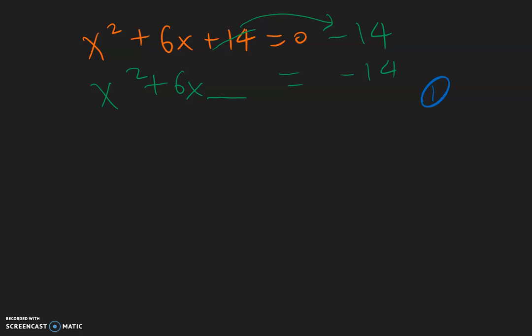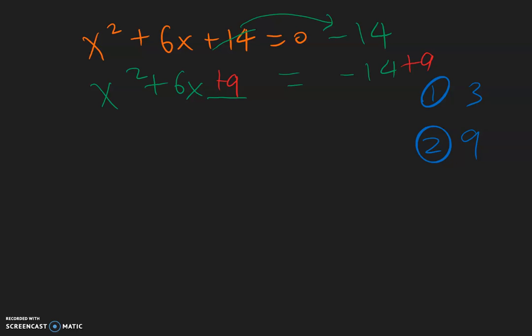Step 1. 6 divided by 2 is 3. Step 2. Take the 3 from step 1 and square it. 3 times 3 is positive 9. So that's why we will add a 9 on this side and add a 9 on this side.